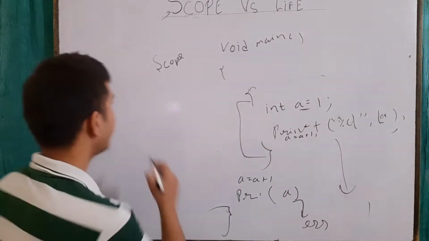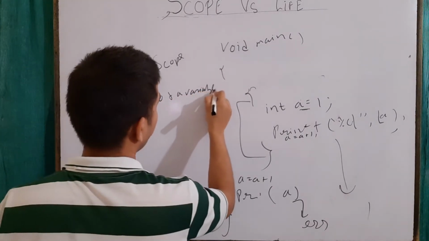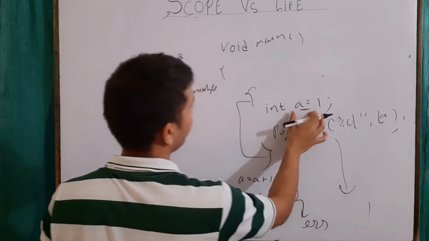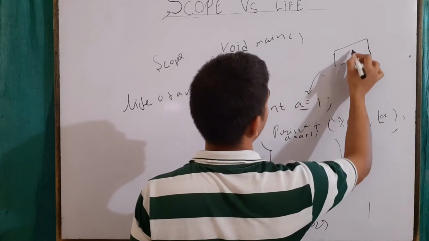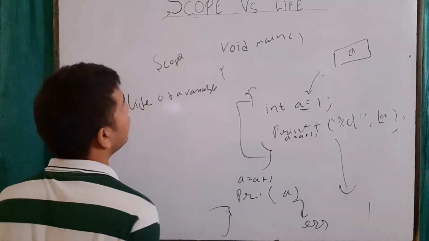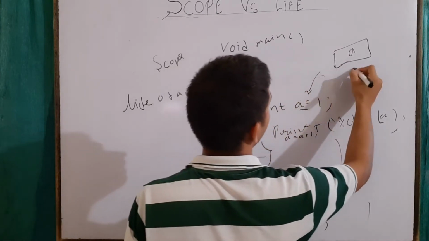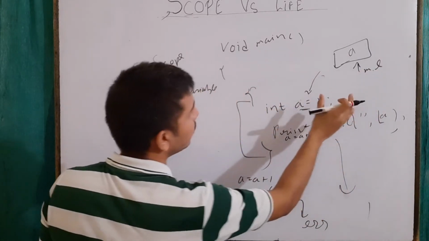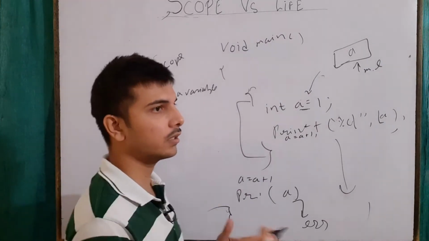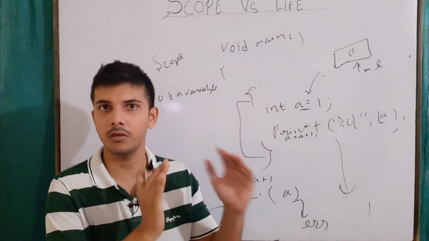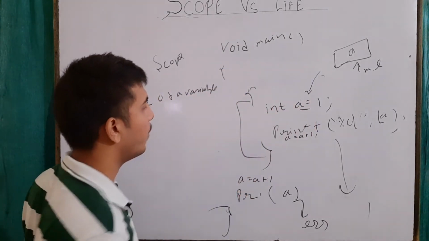Another thing is the life of a variable. To understand it, let's say that I have defined a variable. If I am defining it, there must be some memory location allocated to this variable. So life of a variable means up to how long this particular memory location is going to be allocated to the variable a, or any variable. Life means up to which time period it is going to stay in that memory location, and scope means up to which area I can access that variable.